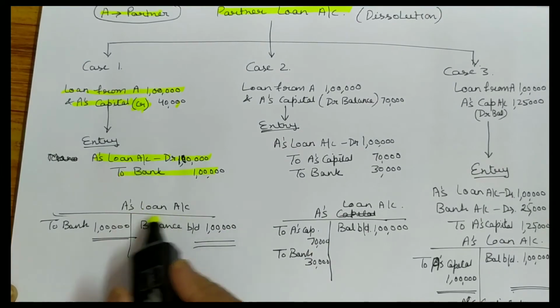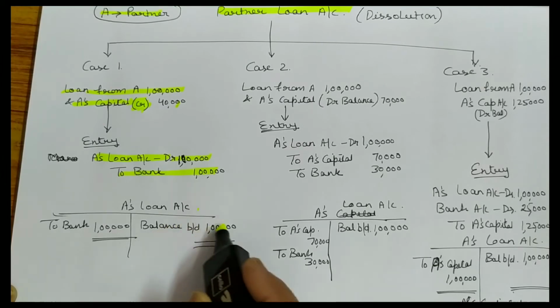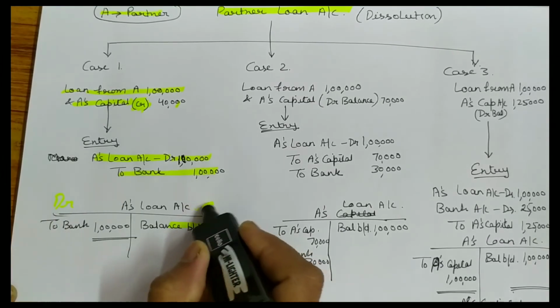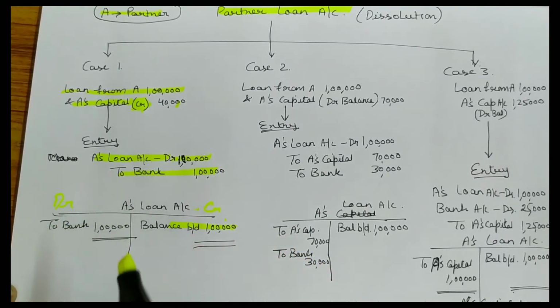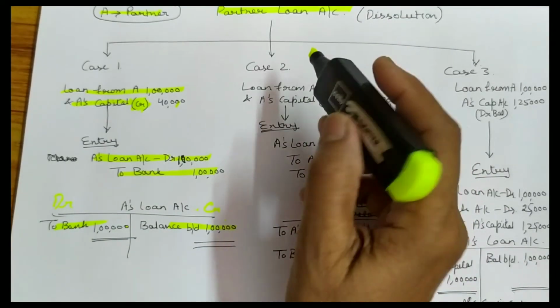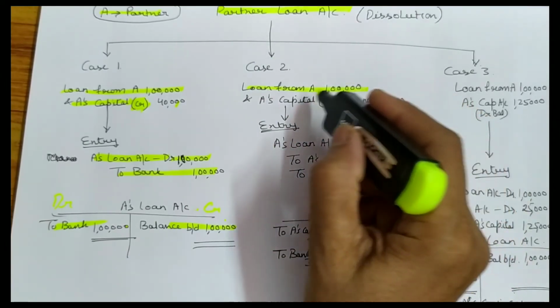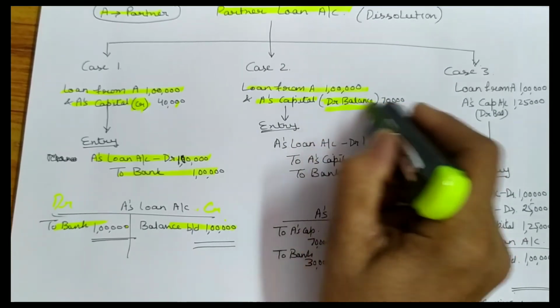In this case, A's loan account balance should be brought forward on the credit side because it is your liability. Then you have to make payment like this to bank, on the debit side. Next case is loan from A is 1 lakh, same amount, but A has a debit balance. This is important, debit balance.